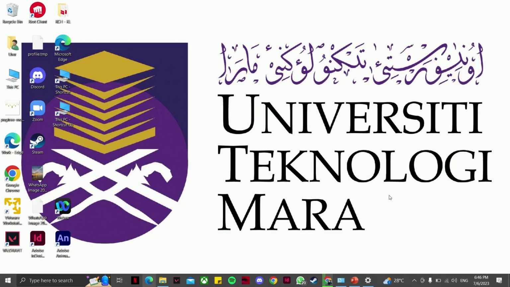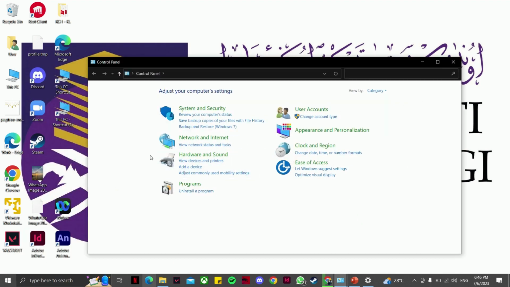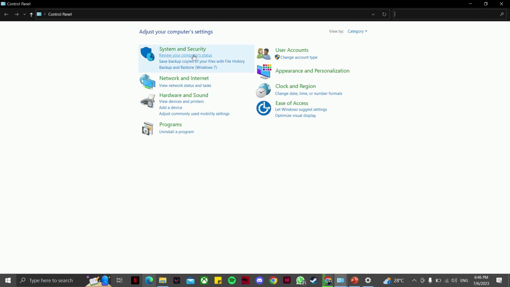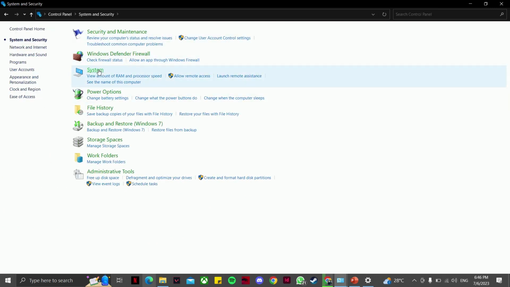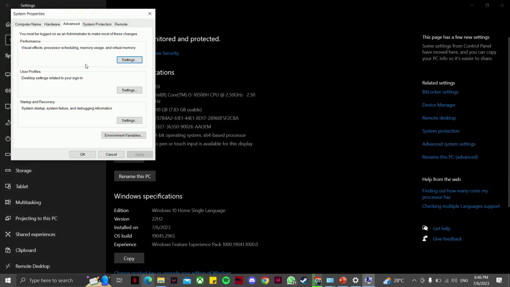So here I am going to show you how to set up virtual memory. First, search Control Panel and then click System and Security. Click System. This is your computer system. Under Related Settings, click Advanced System Settings.